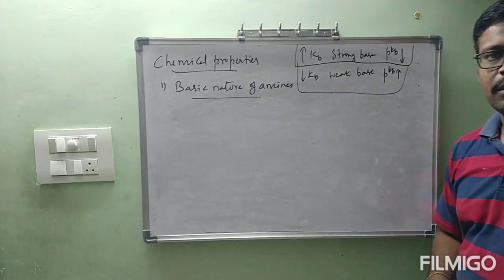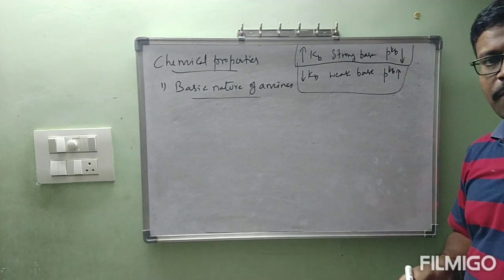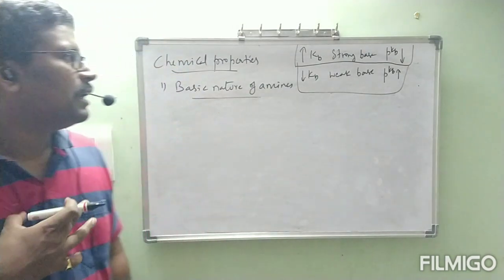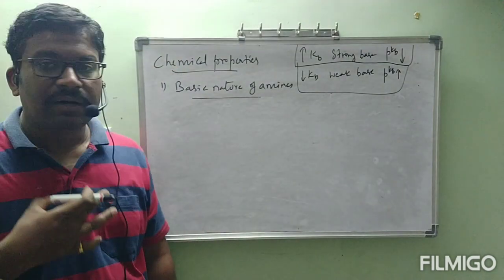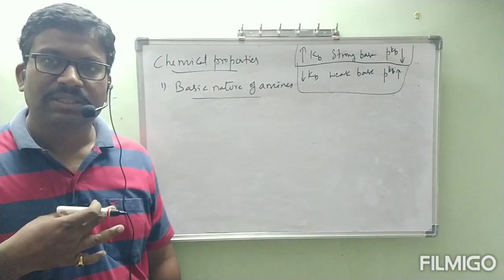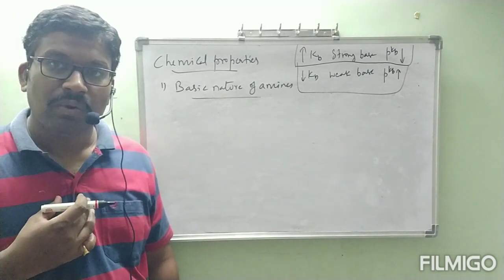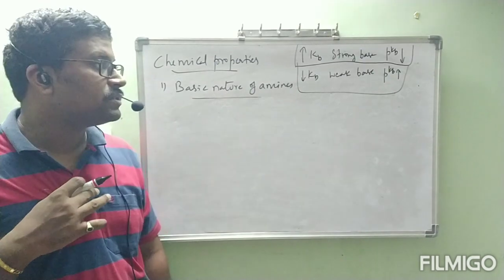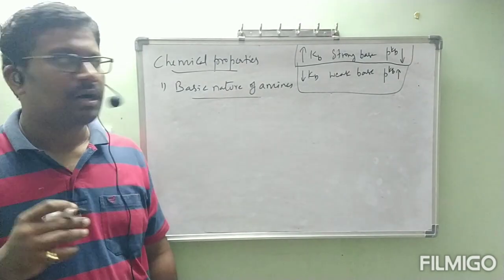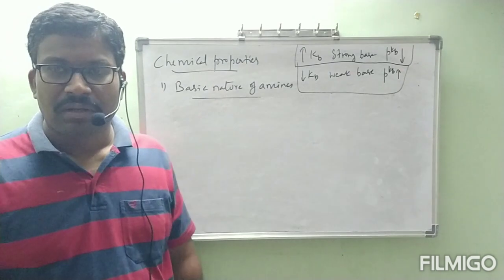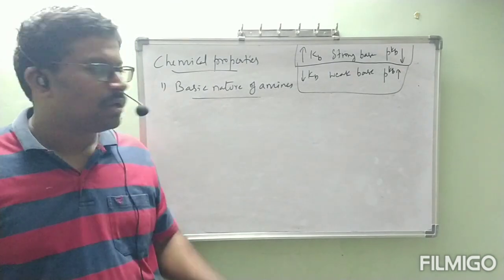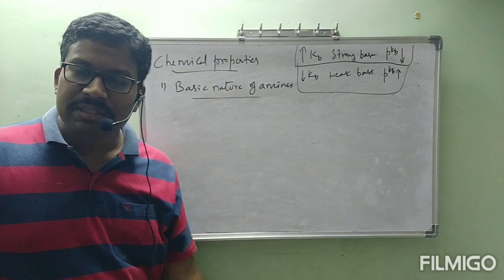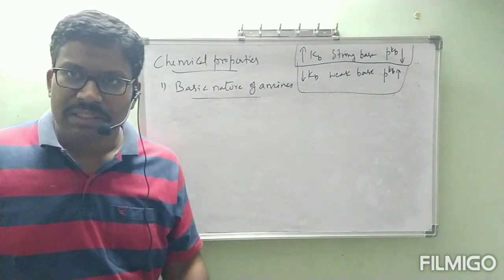Like this, note down. You can write down this note point: the bases which have higher Kb value or lower pKb value are strong bases. The bases which have lower Kb values or greater pKb values are weak bases. These are the points you have to note down after completion of this topic. Now everything is clear. What about the relation between Kb and pKb? Everything is clear, okay?